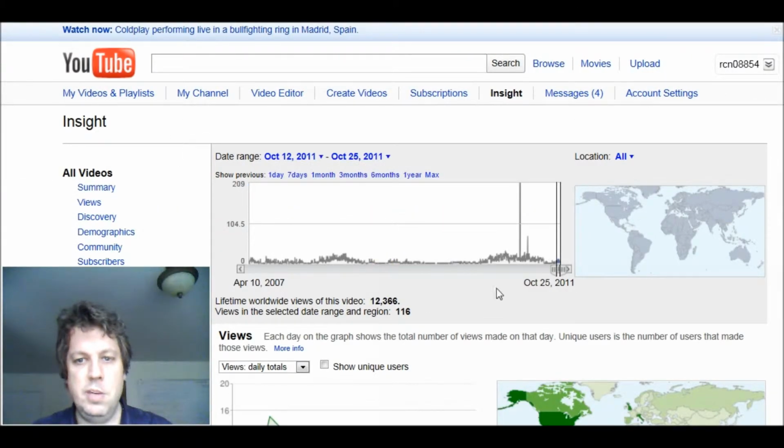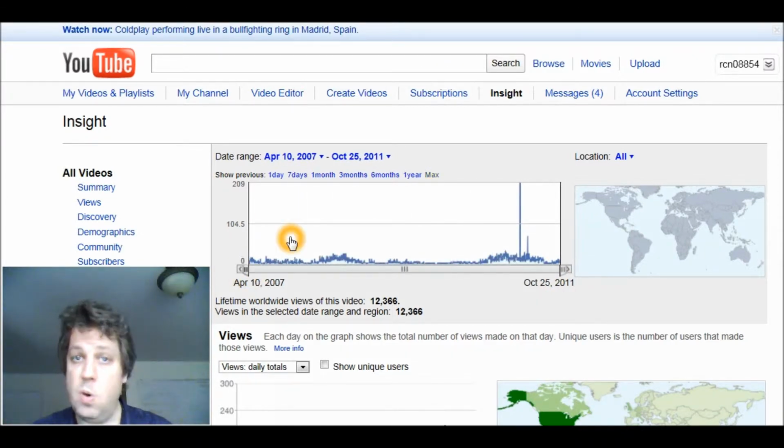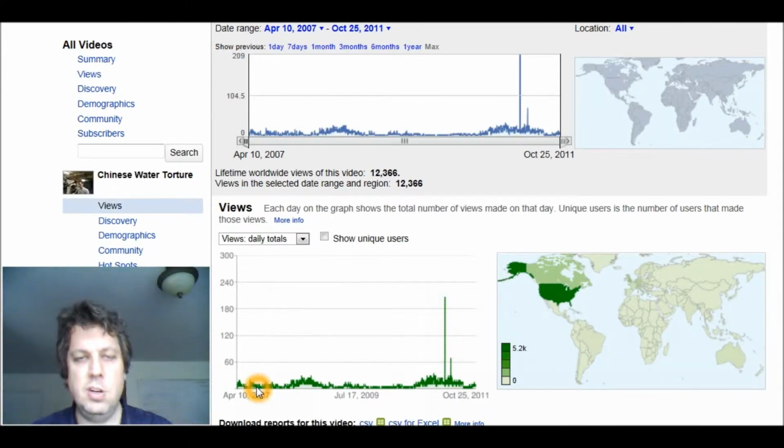And that's going to bring me to a view where I can select the window that I'd like to look at. So the date range, I'm going to go all the way back to April 10, 2007 through yesterday. The data for YouTube Insight is a one-day lag. And I can see that there's a distribution of views that are graphed over time here in the map.